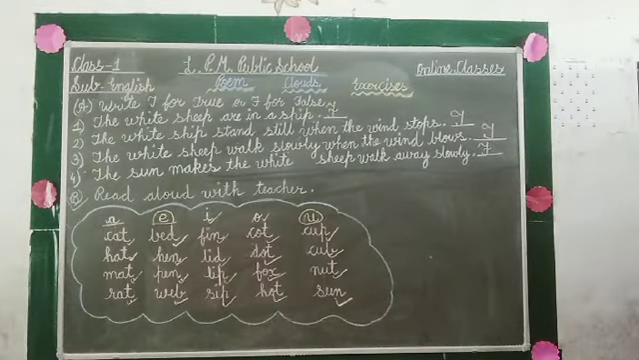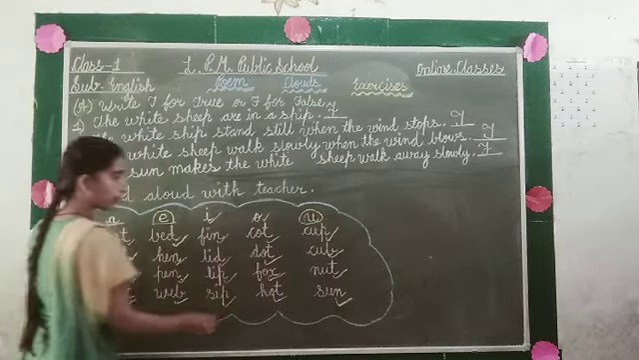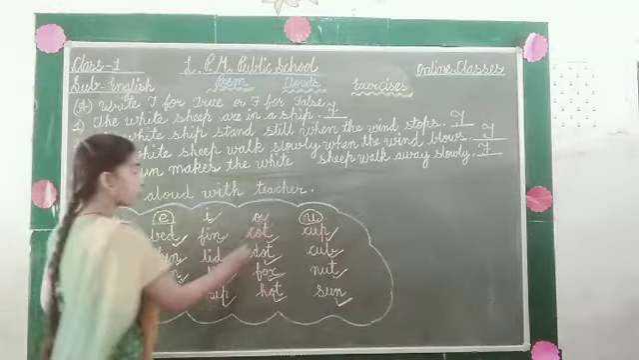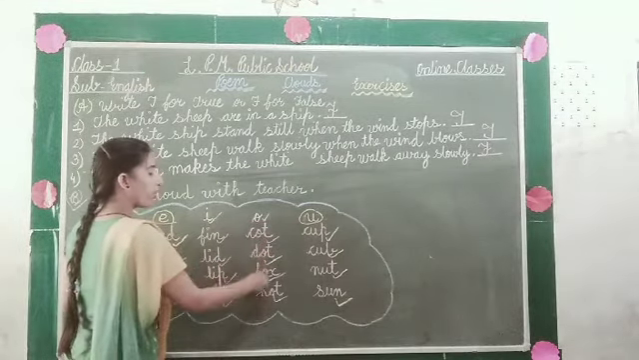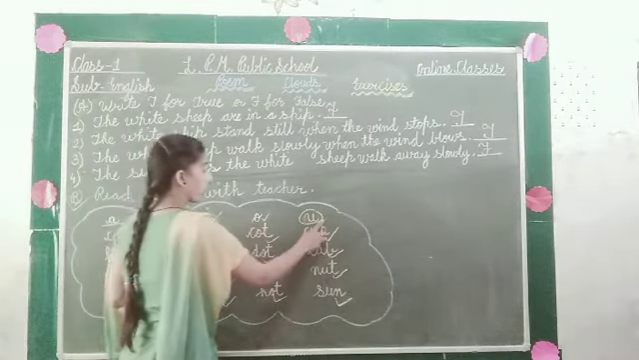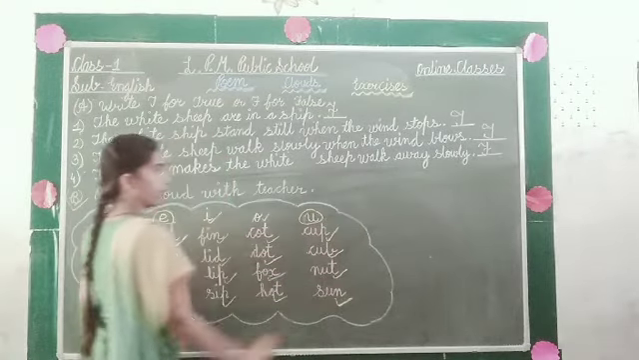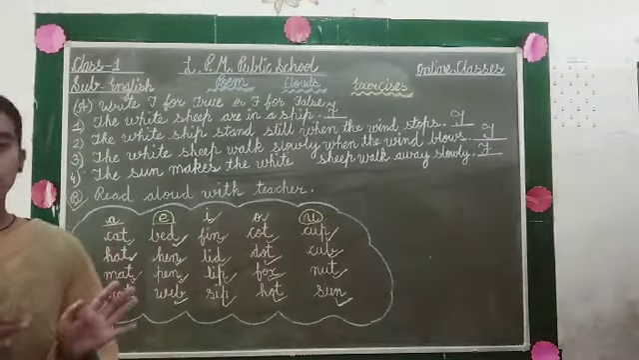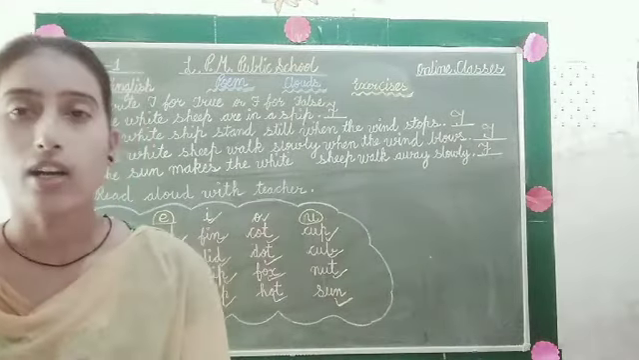Now the next vowel sound is I. So there is fin, bit, lip, sit. Now the next one is the vowel sound of O. First is cot, dot, fox, hot. And now the last one is the vowel sound of U. So there are cup, nut, and sun. Like this, you have to learn these given words, and also write them in your notebook with good handwriting. Okay, students.